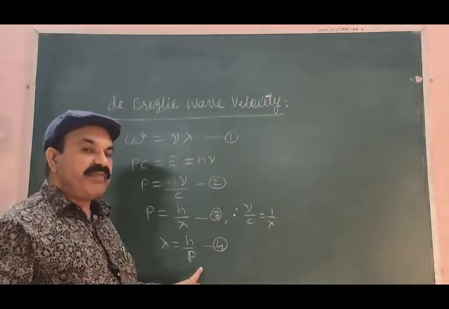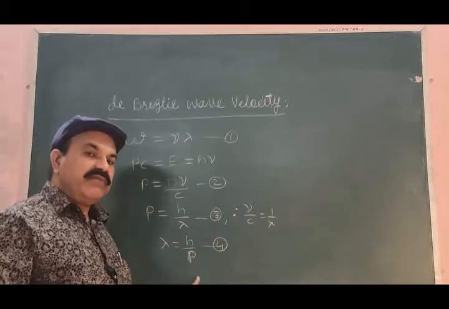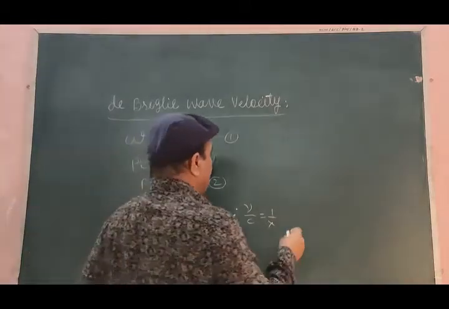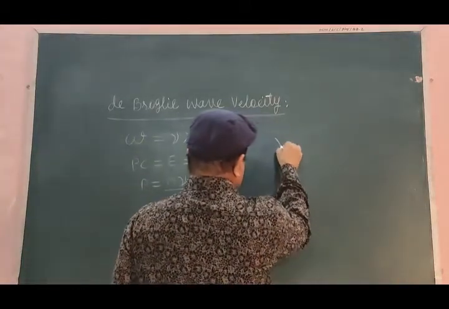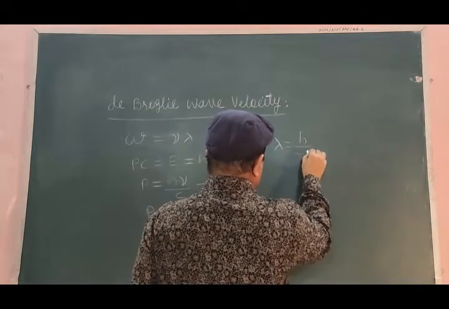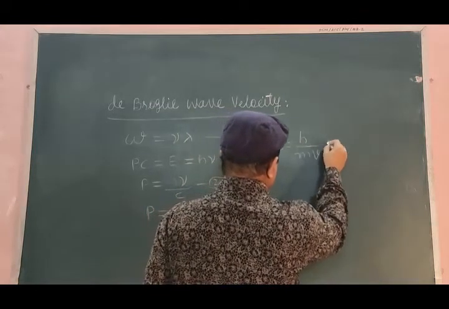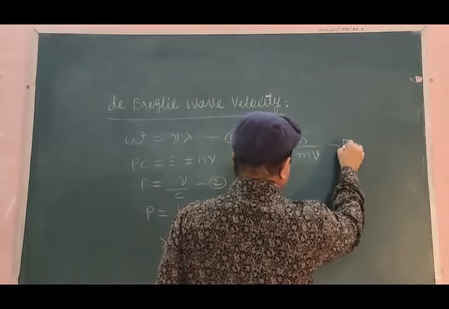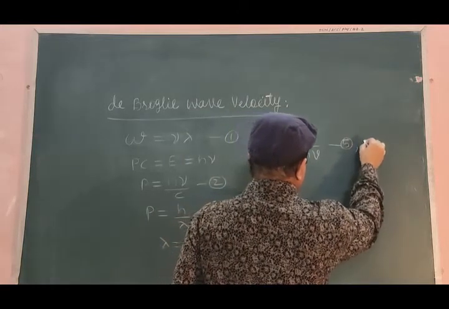Then p will be equal to mv, and therefore lambda is equal to h divided by mv, equation number 5.